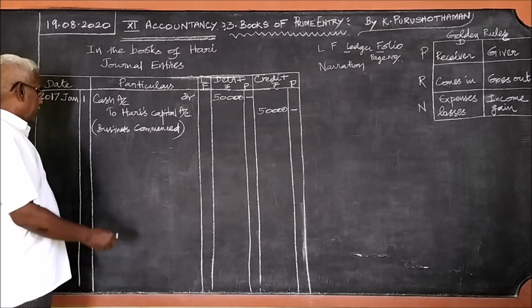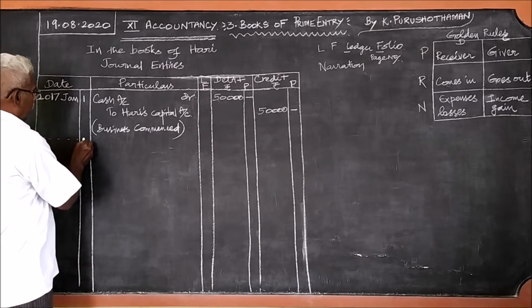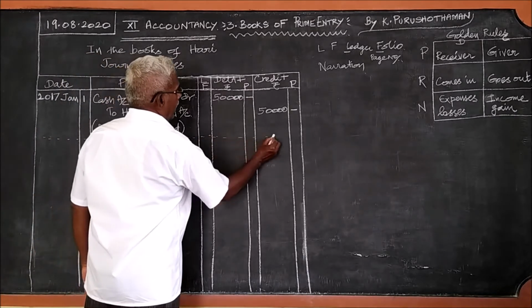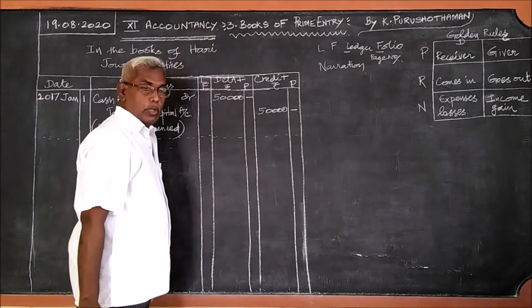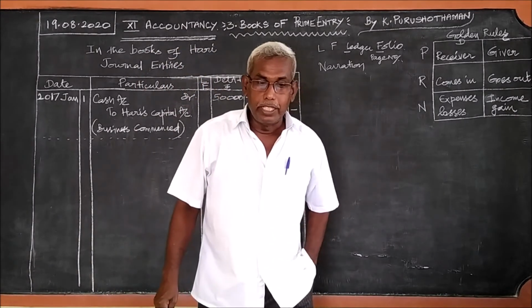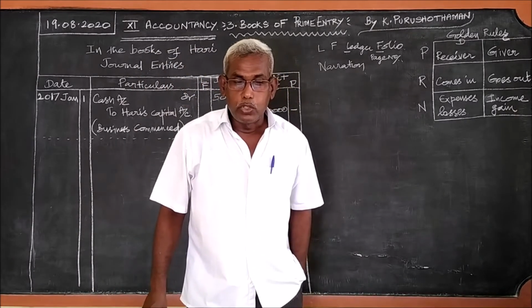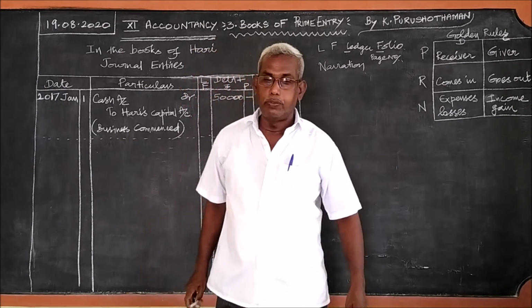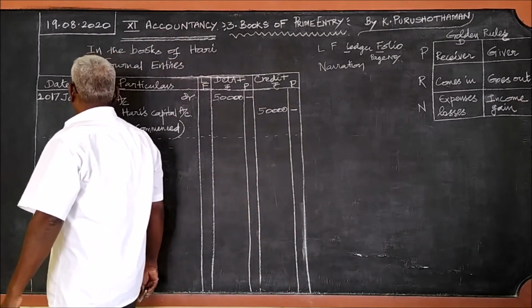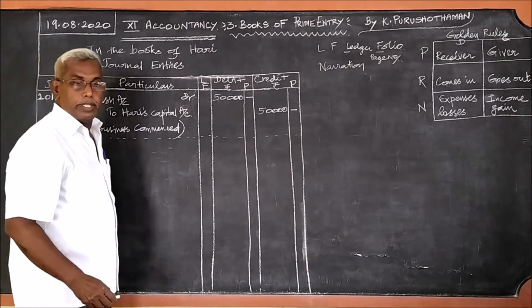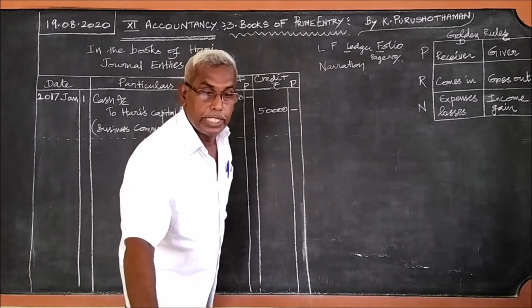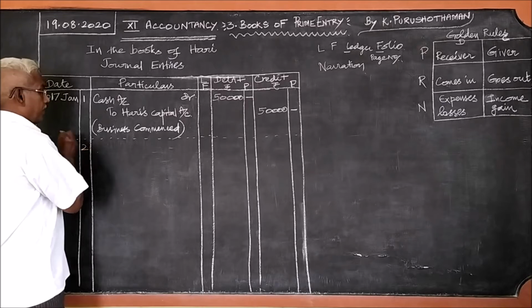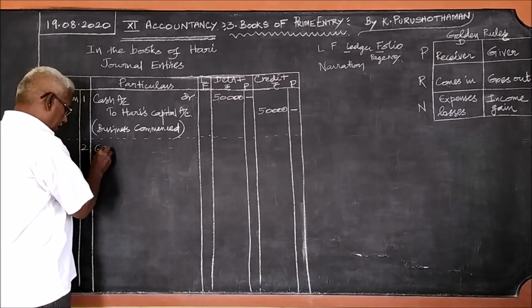Okay, this first transaction is over. Then what you should do? Leave a line gap. One line you leave. Then go to the second transaction: purchased goods from Subhash on credit, that is 20,000. Whenever goods are purchased, the date is the second. Whenever the goods are purchased, goods come in.